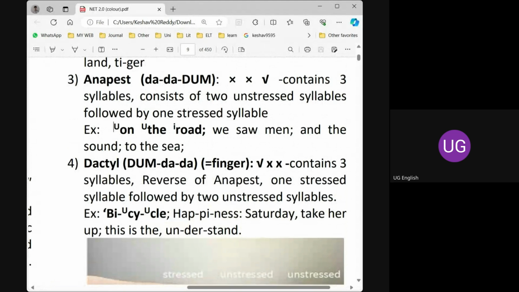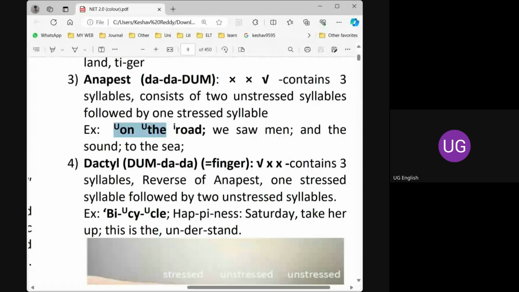See the example. The first two syllables are unstressed, whereas the word road is a content word. In English grammar, we call them content words, and these two are just structural words. Structural words are prepositions, articles, helping verbs.